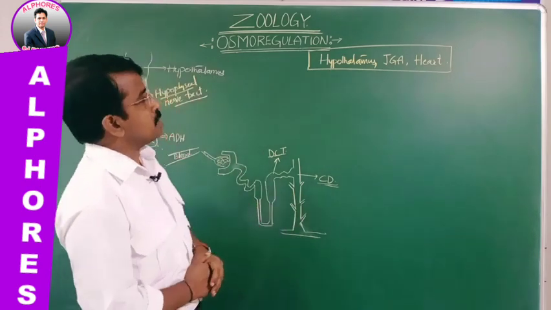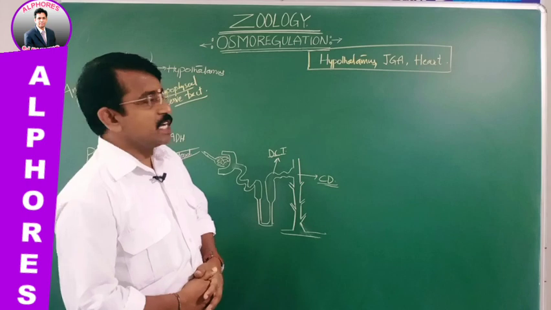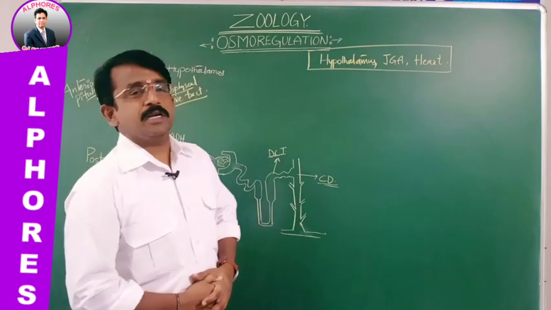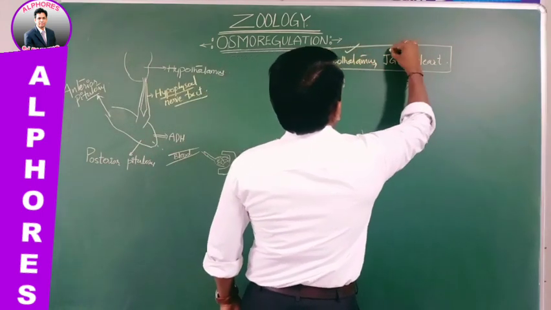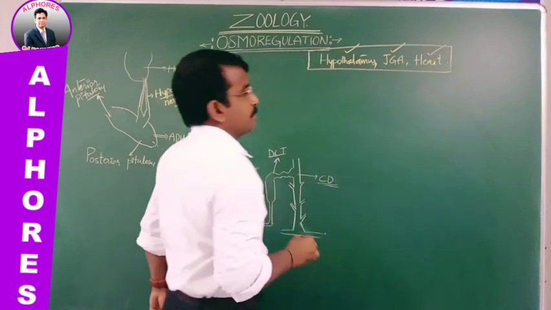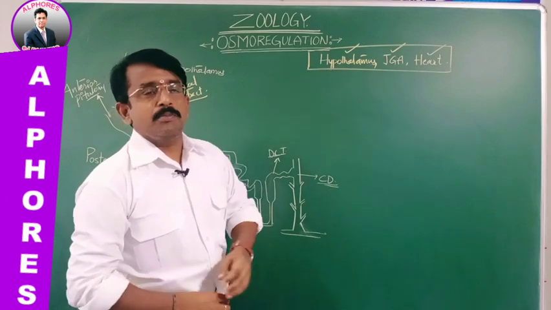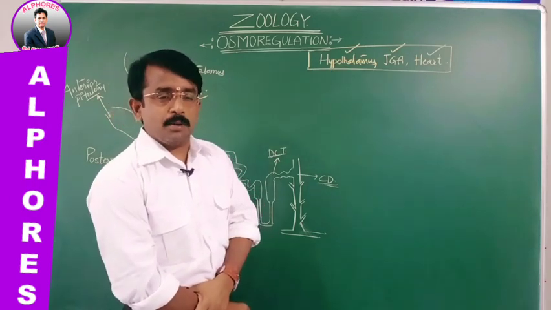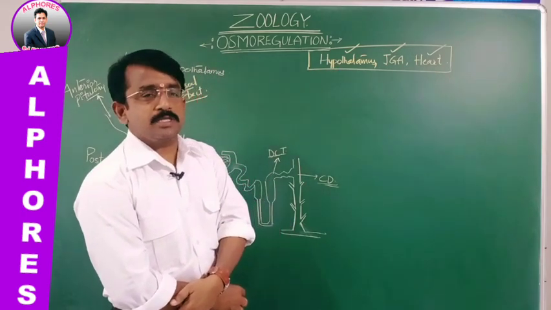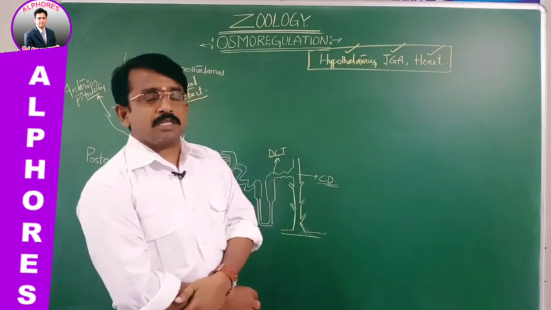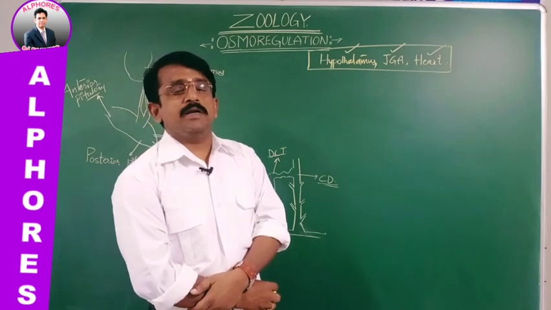This process of maintenance of the balance of the fluids and salts in the body is named osmoregulation. This osmoregulation is monitored and achieved by the hypothalamus, juxtaglomerular apparatus and heart. These are the three parts which play a role in the maintenance of the balance of the fluids and the salts in the body. The hypothalamus, we know very well, is part of the brain, that is the forebrain, midbrain and hindbrain.